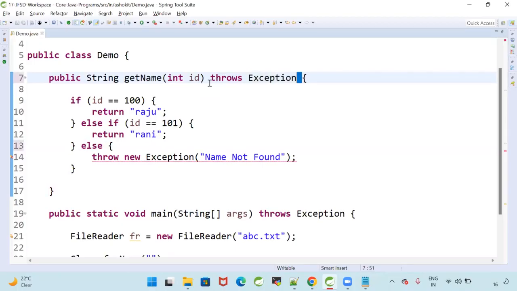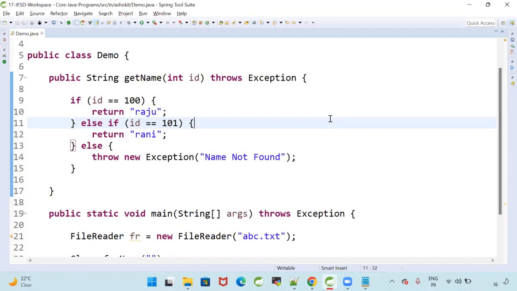Tell me, what is the difference between throws and throw? Throws is used to ignore the exception. Throw is used to create our own exception. Programmatically, in some scenarios, we need to handle the exception. In some scenarios, we need to create the exception.